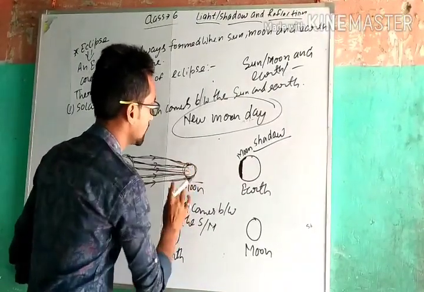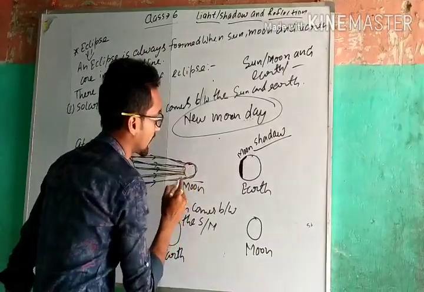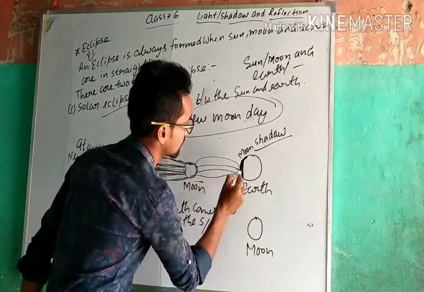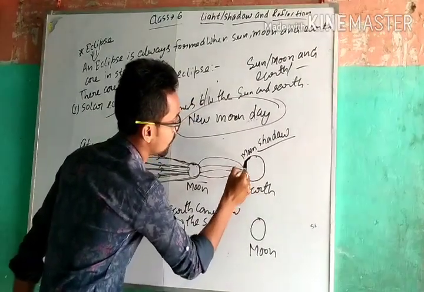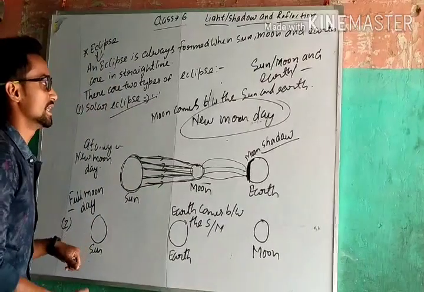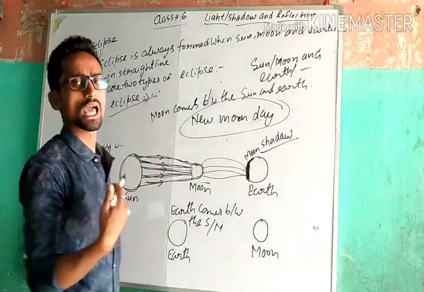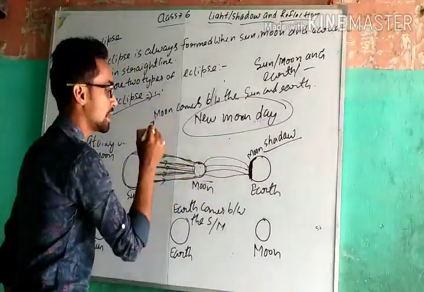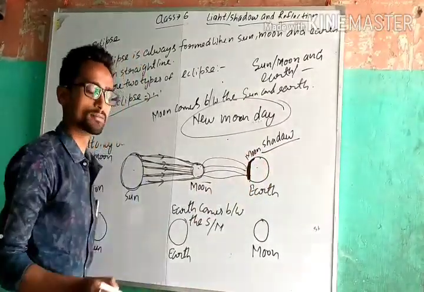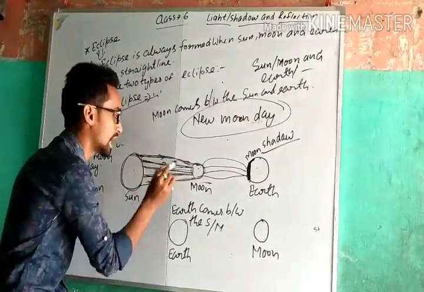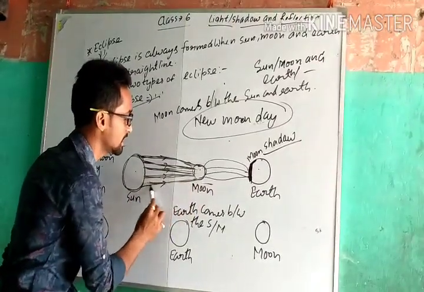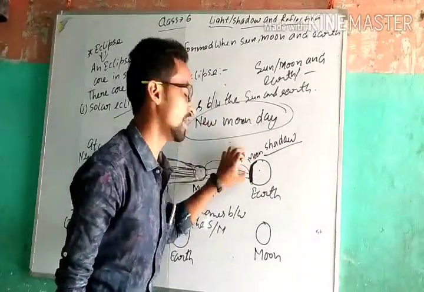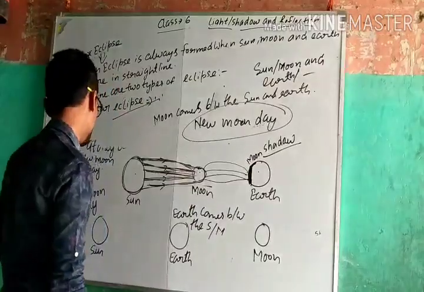And the moon is also an opaque object and it casts a shadow on earth. It means you can see here the shadow of the moon. So a solar eclipse happens on new moon days. In a solar eclipse, the moon comes between the sun and earth, and the total light rays of the sun are blocked by the moon, and it casts a shadow on the surface of the earth.